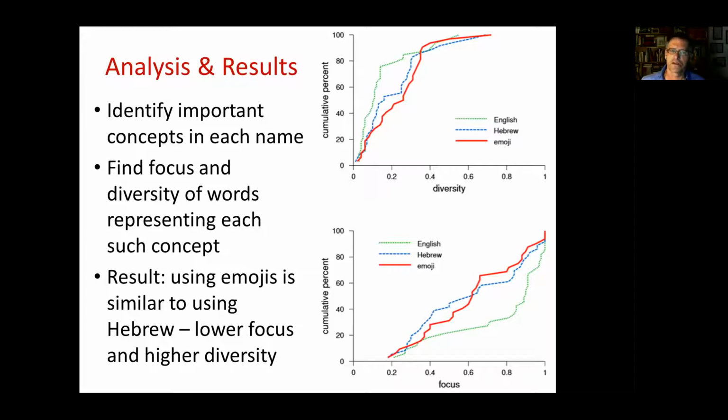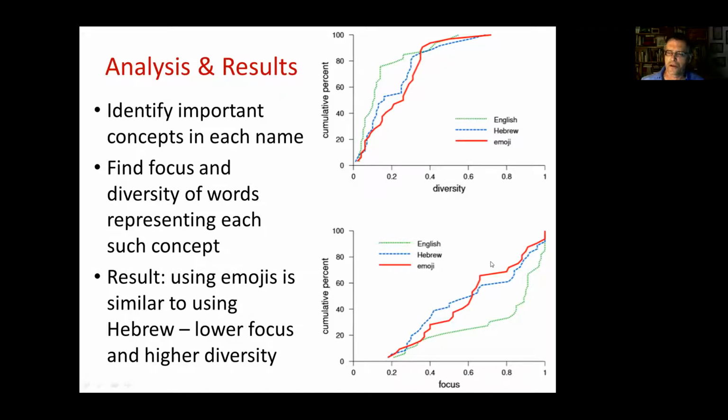And what we see in the top graph is that the diversity tends to be lower when we use English descriptions. For example, here we see that in nearly 80% of the cases, the diversity was less than 15% when we used English descriptions. But when we used Hebrew or emojis, the diversity tended to be higher.